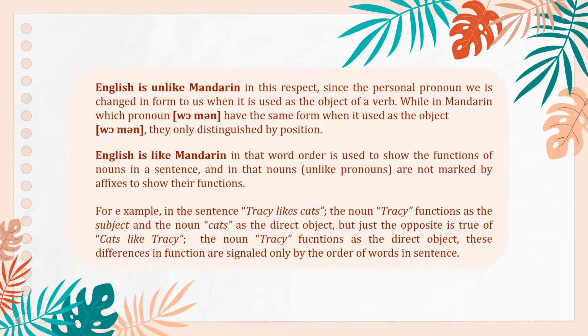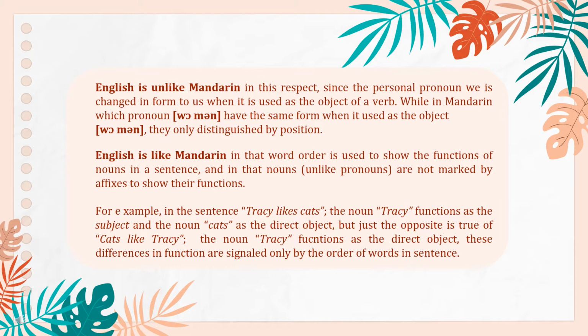English is unlike Mandarin in this respect, since the personal pronoun we is changed in form to us when it is used as the object of a verb, while in Mandarin the pronoun women has the same form when it is used as the object. They are only distinguished by position.